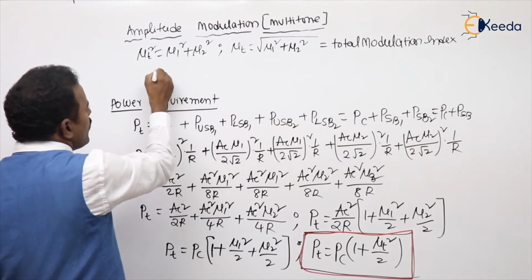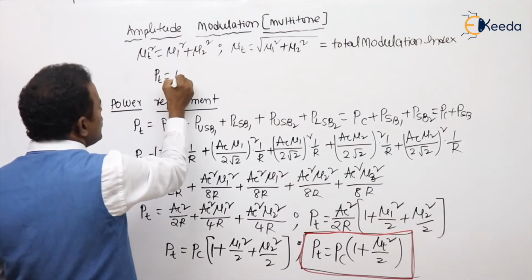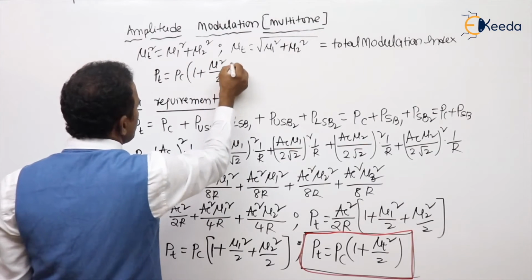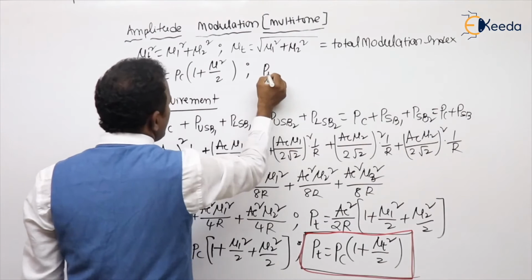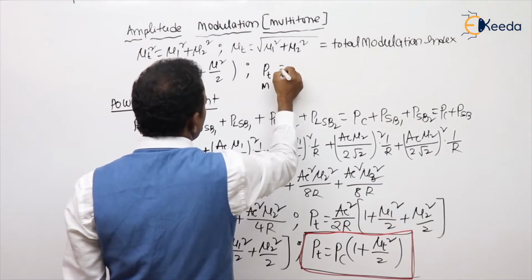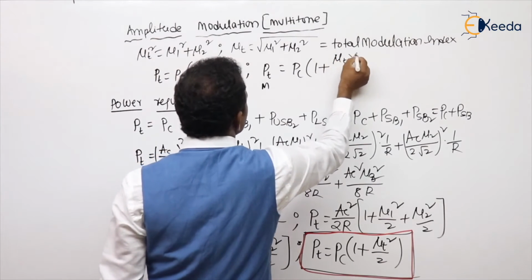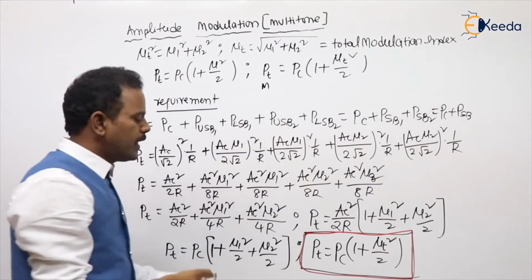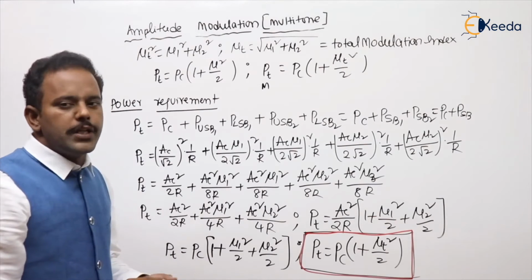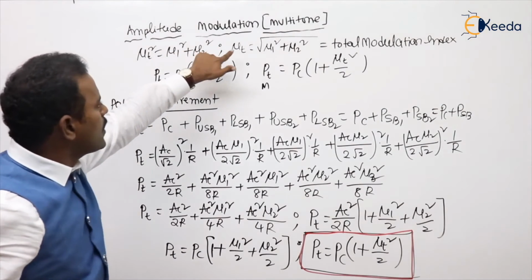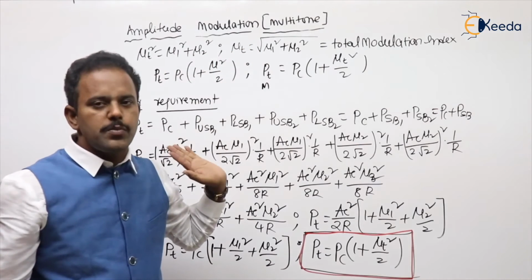What is the power formula for a single tone? It is PC into 1 plus mu square by 2. What about multi-tone? This is for multi-tone: PC into the same 1 plus mu t square by 2, where mu t is called the total modulation index. That is, mu t square equals mu 1 square plus mu 2 square, or mu t is the root of mu 1 square plus mu 2 square.